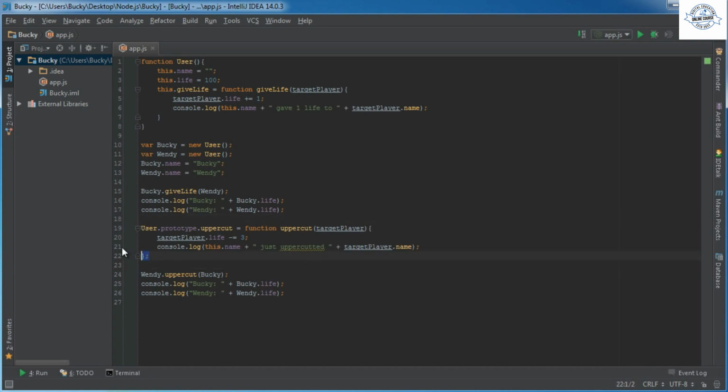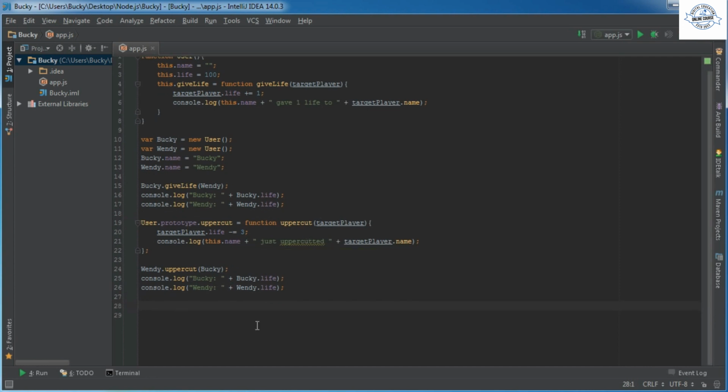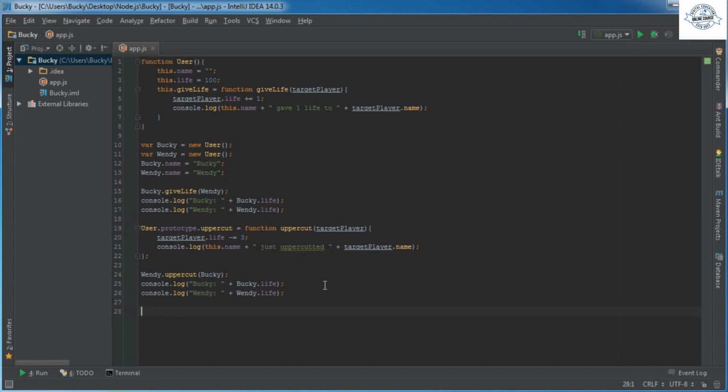So again, that's one concept of prototyping. What we can do is add special methods or properties to objects in classes, in other words, our user class. So this was an example of adding a function. And by the way, if I ever say method or function, they're pretty much the same thing in this tutorial, although they technically are different. I know, so don't leave 1,000 comments.